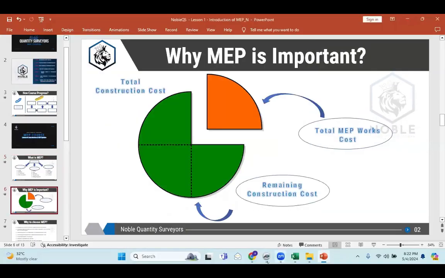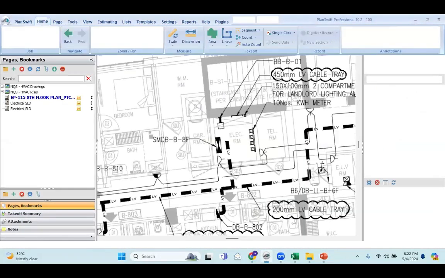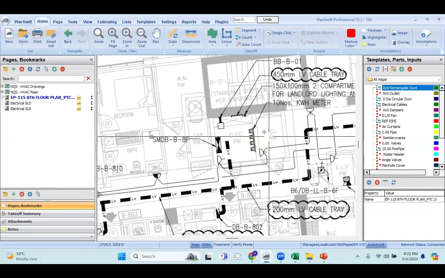I'll just quickly open PlanSwift. I'm going to demonstrate what I have included in my electrical and mechanical courses. First, let me start with the electrical works. I'll give you a small introduction about the electrical things, how the electrical system works, and how we use PlanSwift to measure the quantity and estimate the total MEP works.